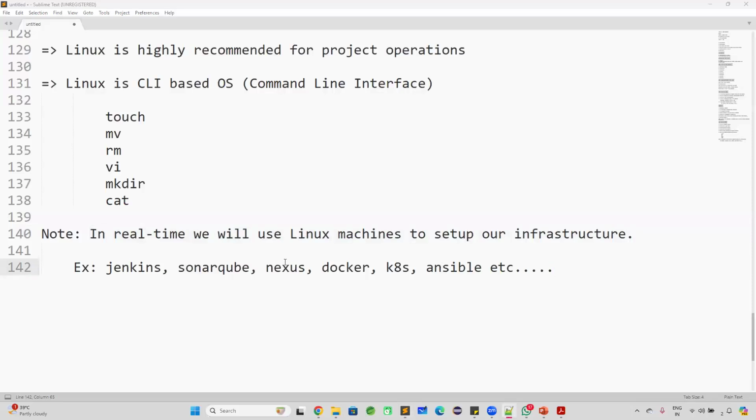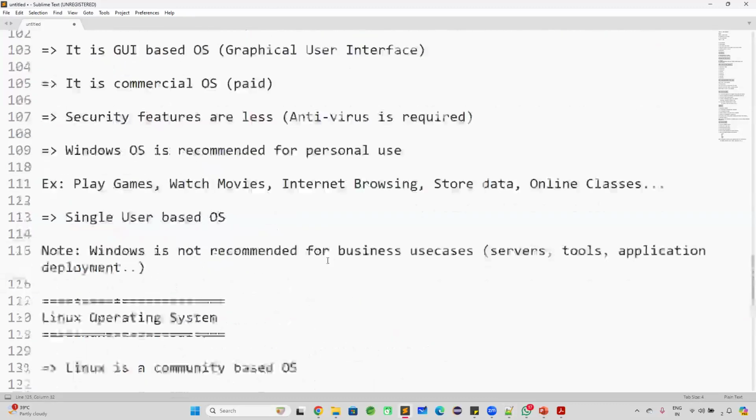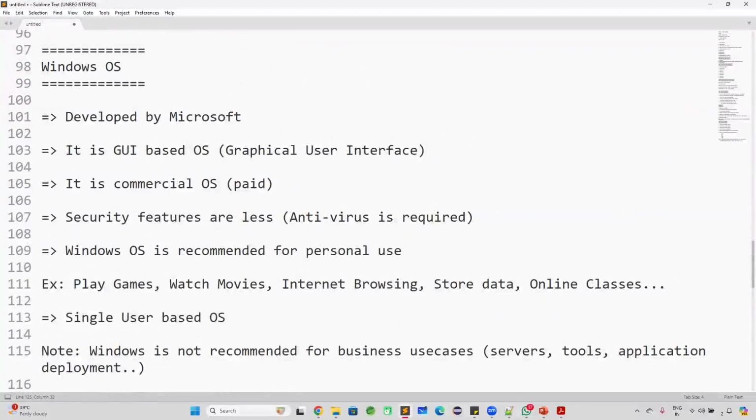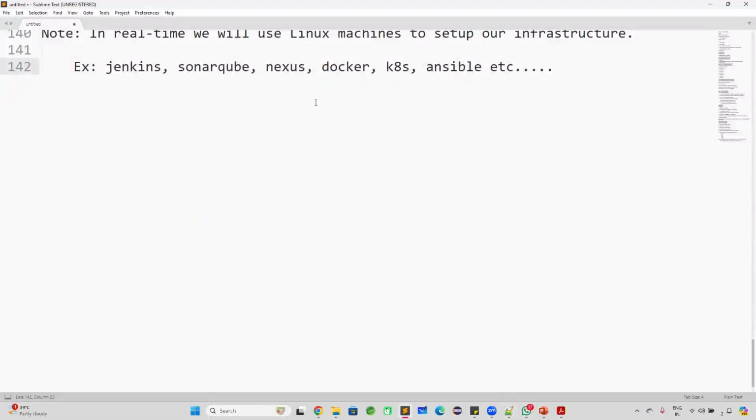In real time, we will use Linux machines to set up our infrastructure like this. Okay, fine. So who gave the Linux OS? Not from any company. It is a community-based operating system. But Windows is given by Microsoft. Okay, how did this Linux come into the market, guys? Linux OS history. How did this Linux operating system come into the market? Who developed this Linux operating system?